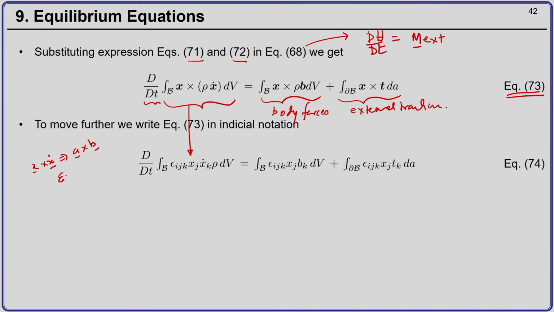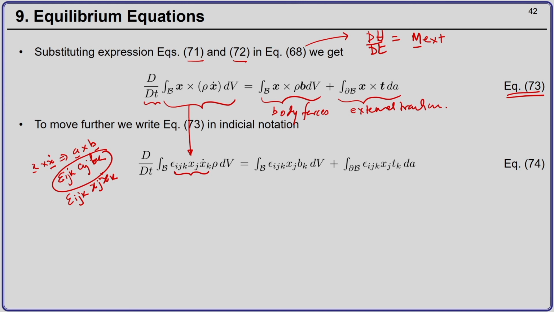In indicial notation that will be epsilon ijk A j B k, and this is the ith component. Our A here is x, so we have epsilon ijk x j, and our B vector here is x dot, so we will have x dot k.